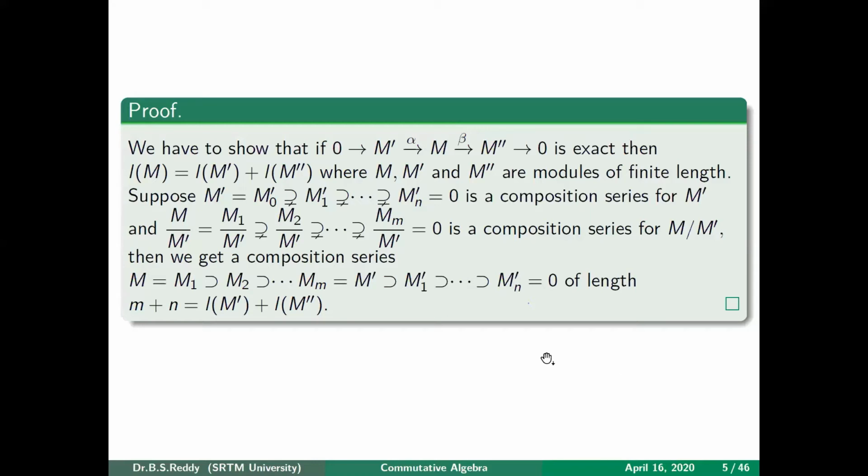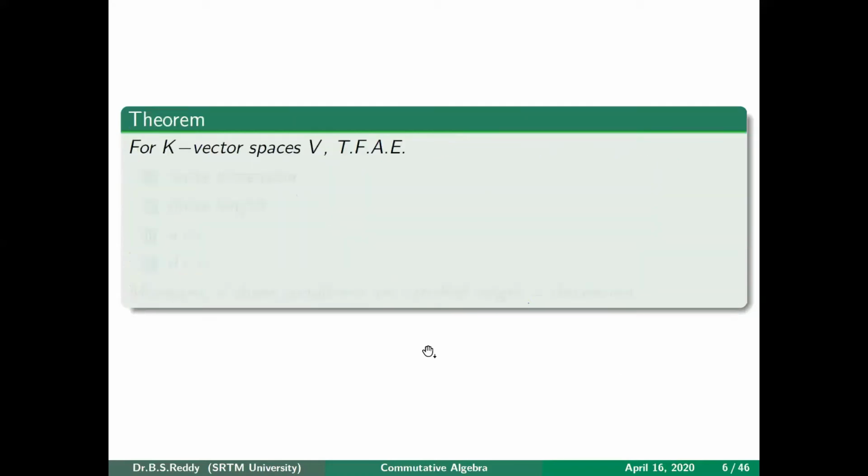Now we also have an interesting result for vector spaces. Take V, a vector space over a field K. Then the following are equivalent: V is a finite dimensional vector space, which is the same as saying that V, considered as a module, is of finite length, and it satisfies ACC, and it also satisfies DCC.